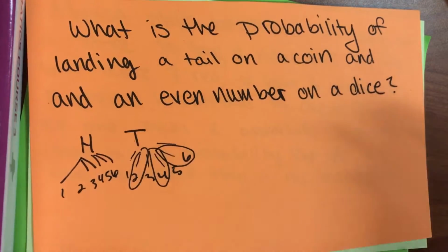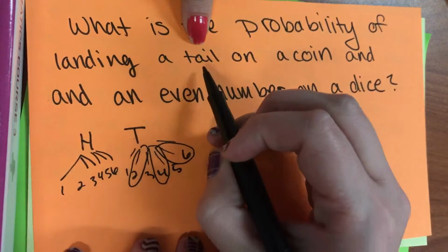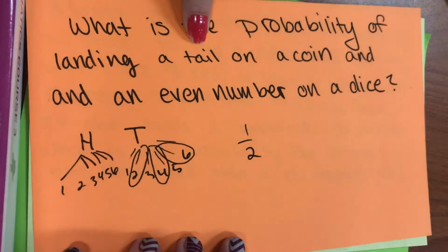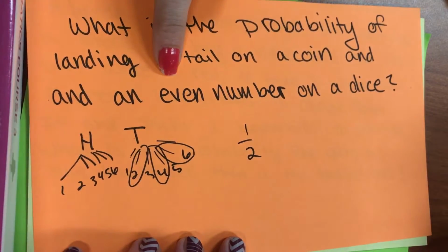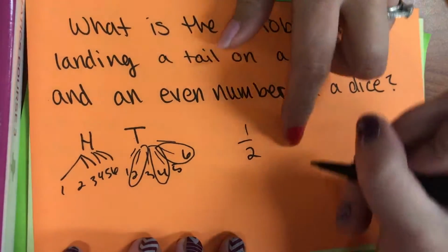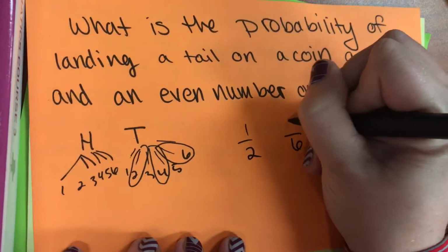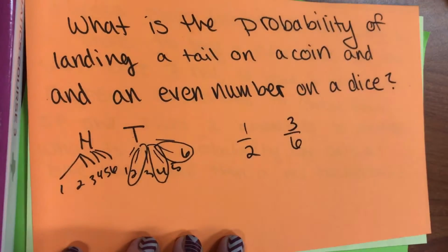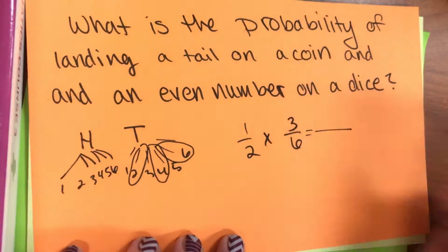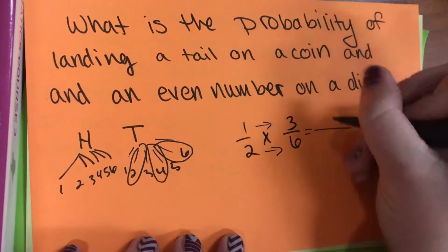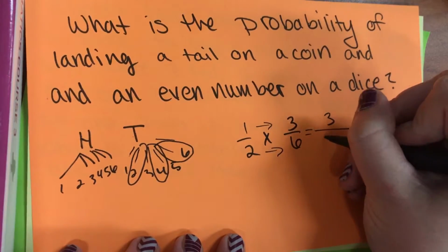Sure. What I could have done is I've got landing on a tail, which is 1 out of 2. And then an even number, well, we've got 6 numbers, so 6 would be my total on the bottom. And then I only have 3 evens. So 3. So what do I do with these 2 numbers? Can't I just multiply them? You multiply them together. When I multiply a fraction, just multiply straight across the numerators. So you should get 3 on top, and the denominators, you should get 12 on bottom.